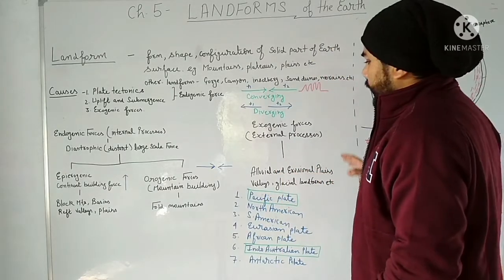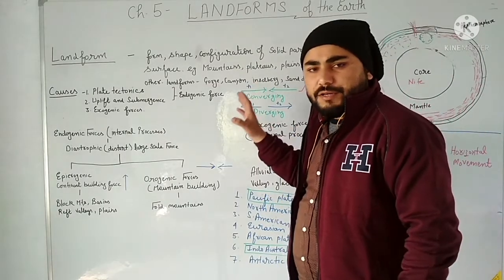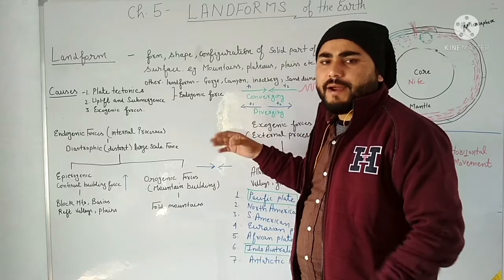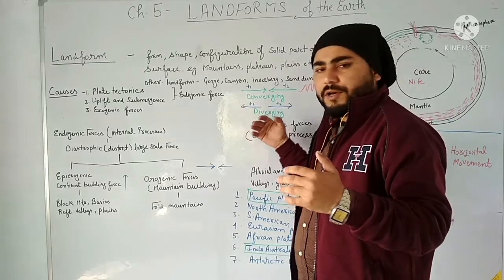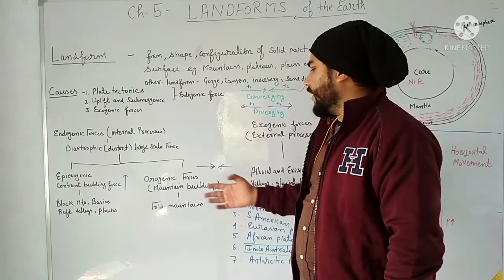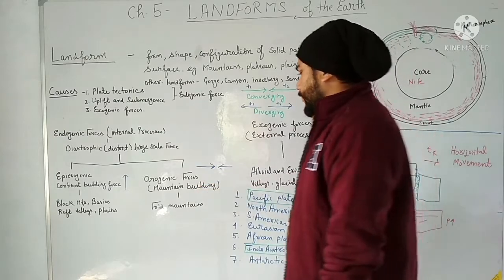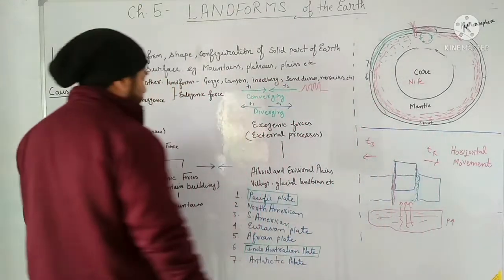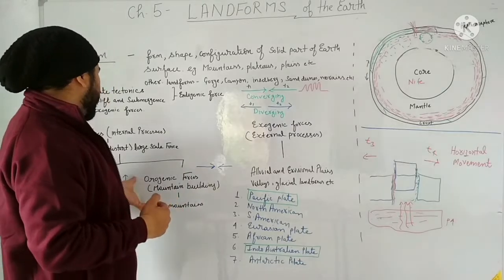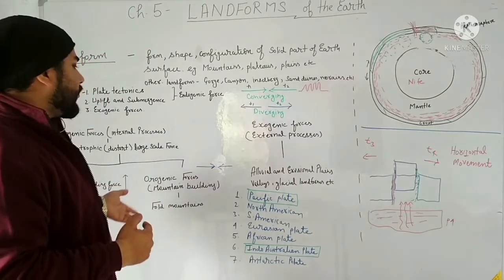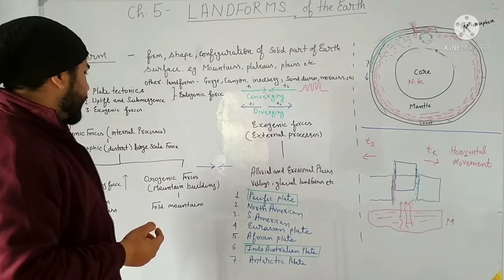Clear? So that type of mountains or landform which is formed by the horizontal movement of the tectonic plates, that force is called orogenic force, right? Orogenic force is applied horizontally. It is endogenic force which is responsible for the making of the fold mountains.